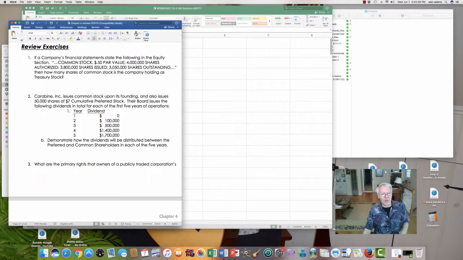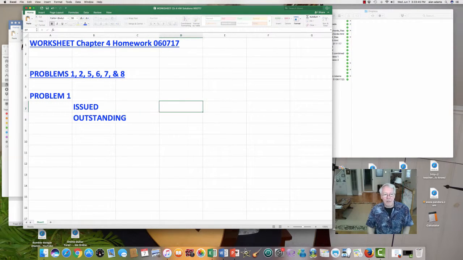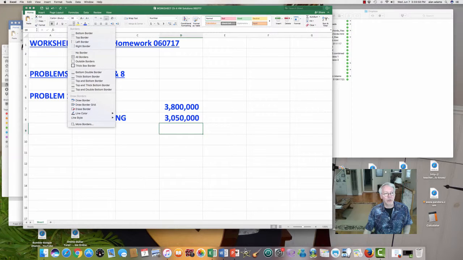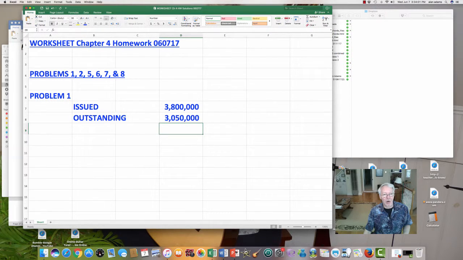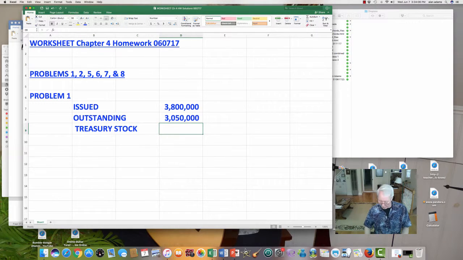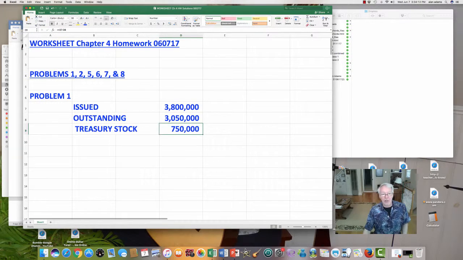So all you have to do is take the issued minus the outstanding. The number of issued shares is, what did I say, 3,800,000. The number of shares outstanding is 3,050,000. So the difference between those two must equal what the company themselves are holding, and that is called treasury stock. Ladies and gentlemen, it is that easy. So we take the 3,800,000 minus the 3,050,000. The answer is 750 grand.